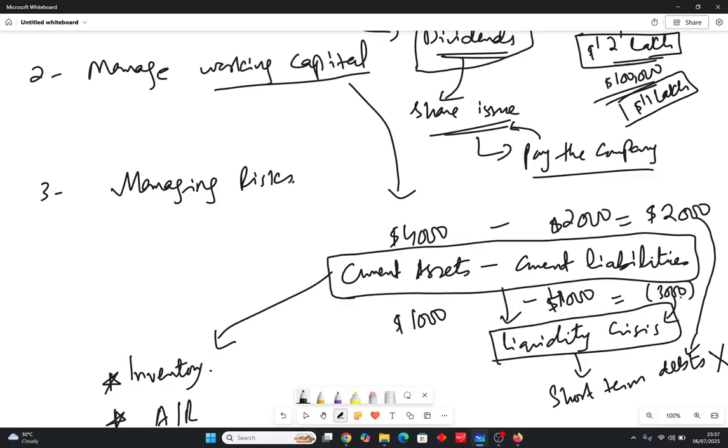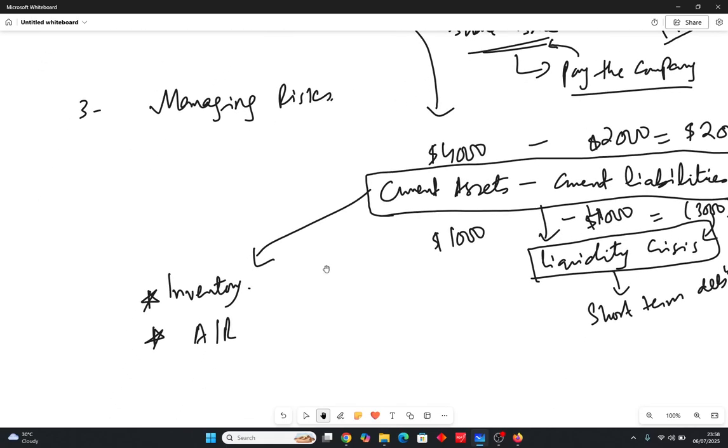What do I mean by short-term? The word short-term means within 1 year liabilities. Okay, I have to pay something within 1 year, that is the current liabilities. I'll not be able to make up to the current liabilities, and ultimately my business cannot survive for a longer period of time. Okay, I hope that's fair enough.